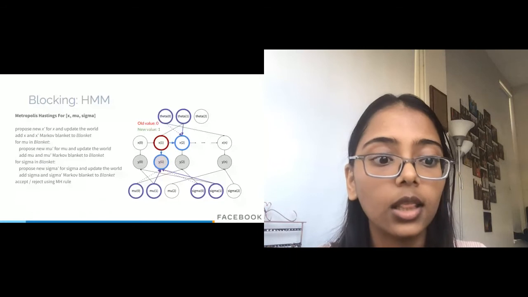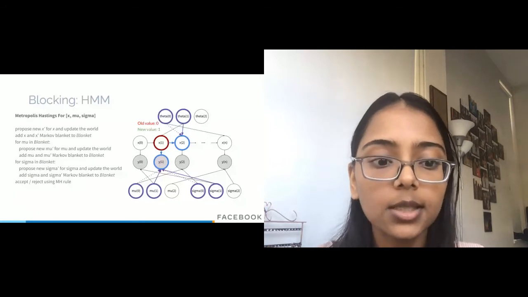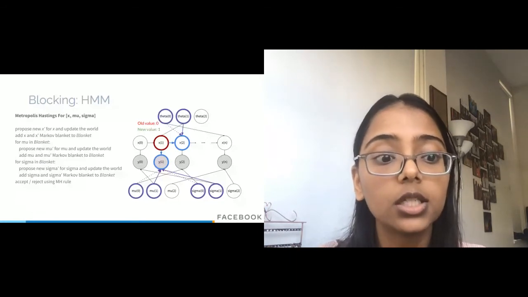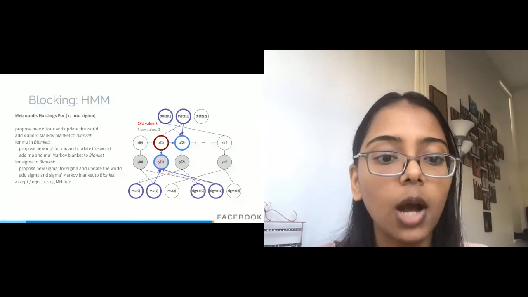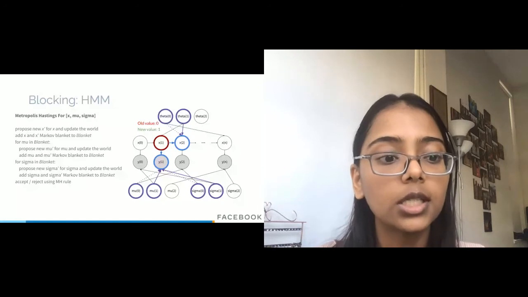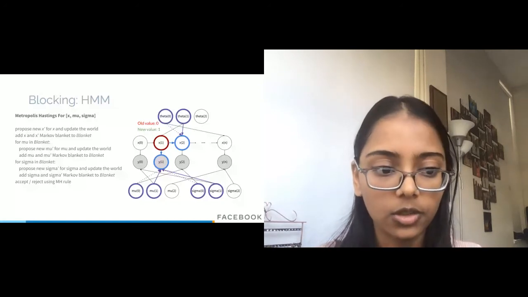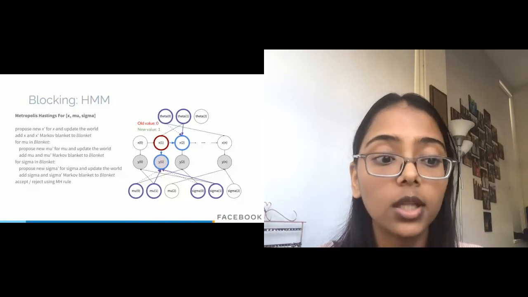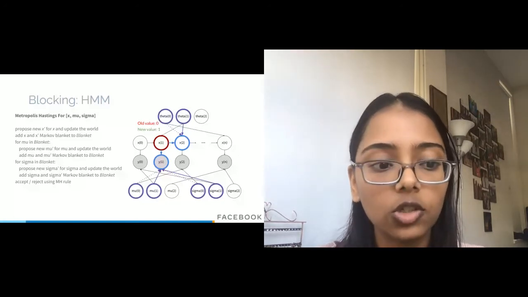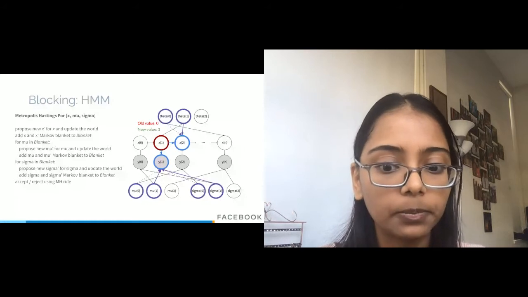Block inference allows us to group x's, mu's, and sigmas to be updated together. So when we propose a new value for x, we also update the values for mu and sigma that are affected by this change. And that's the key here. We're not going to update all the mu's and sigmas, but just the ones that are going to be affected by the change in the particular value of x.